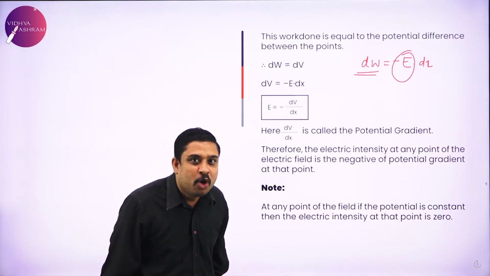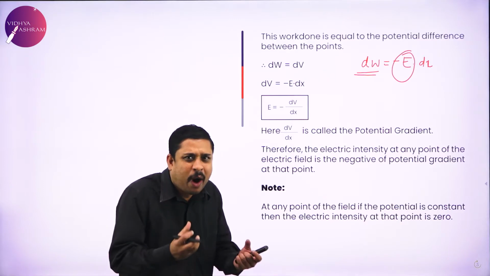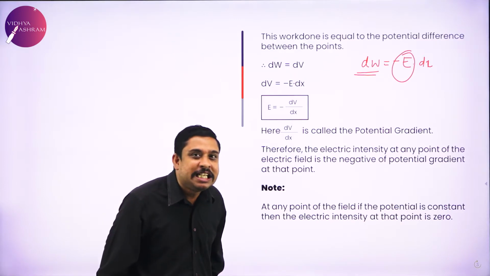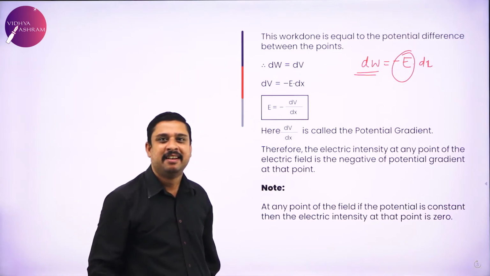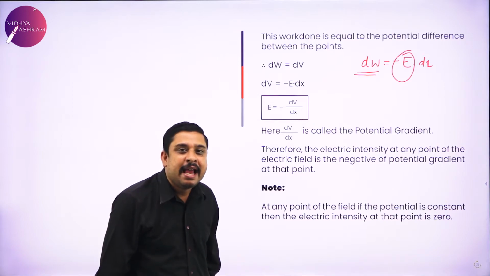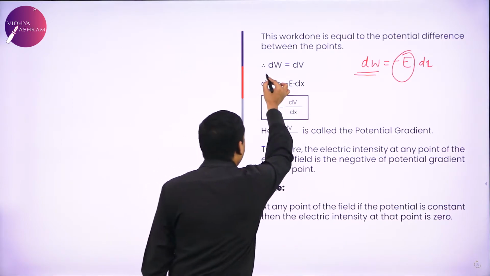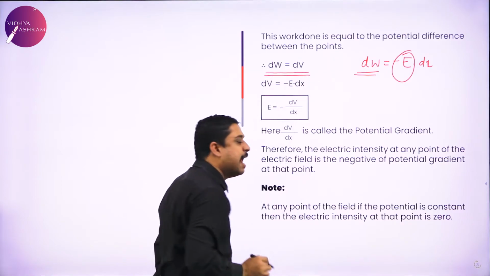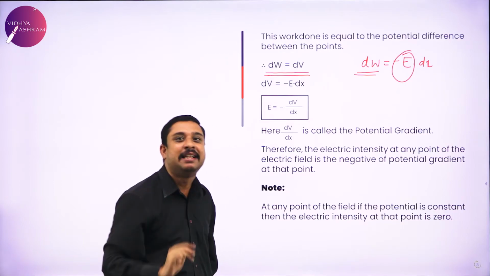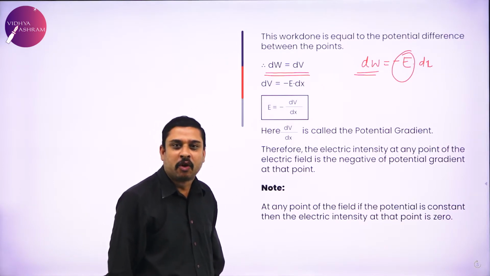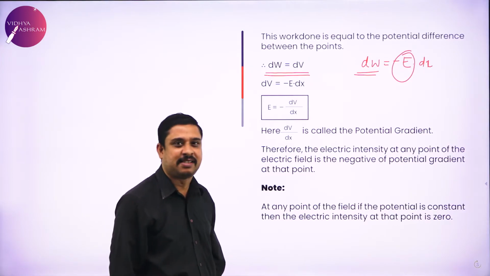What is dW? Small amount of work to move the charge from A to B, 2 points within the same electric field. And what did I call it as? I called it as electric potential difference.